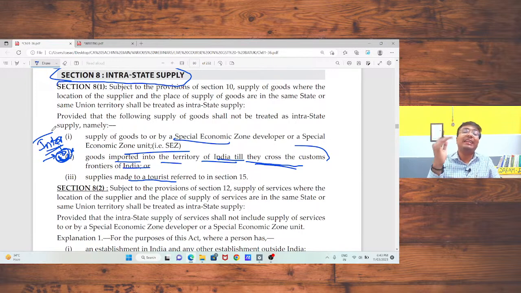So, as per section 8, if the supply is within one state, in that case that supply should be treated as your intra-state supply. But if you are going to provide the services to SEZ unit, SEZ developer, or till the customs frontier, or to a tourist from outside, in that case that supply should be treated as your interstate supply. If the tourist belongs to the same state, in that case that supply should be treated as your intra-state supply.